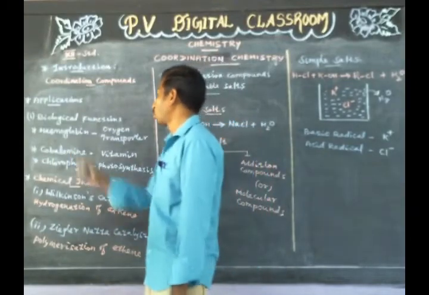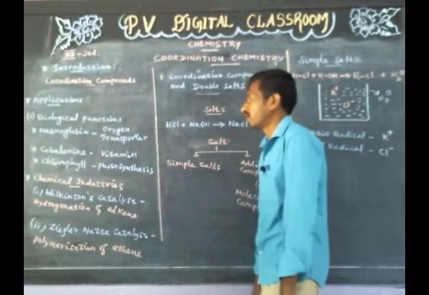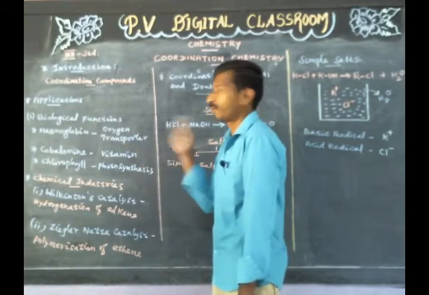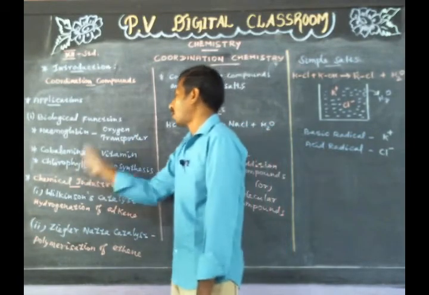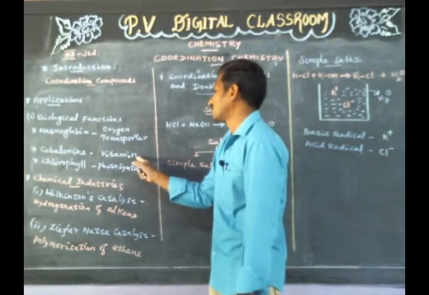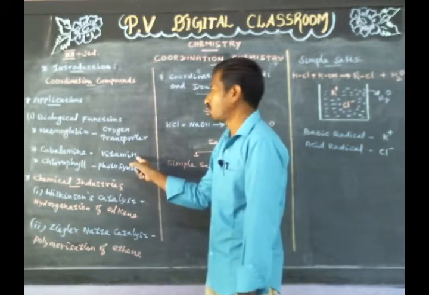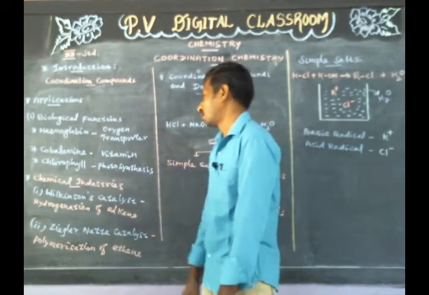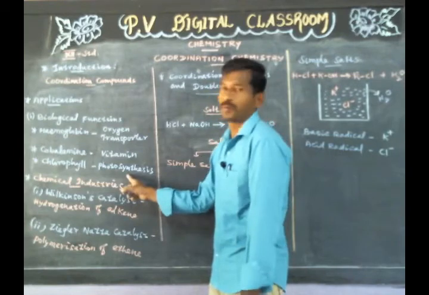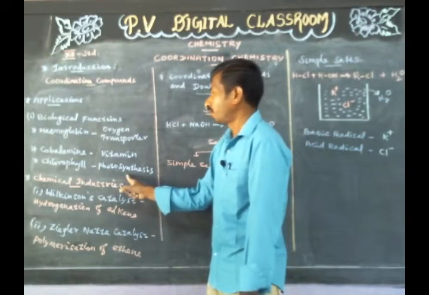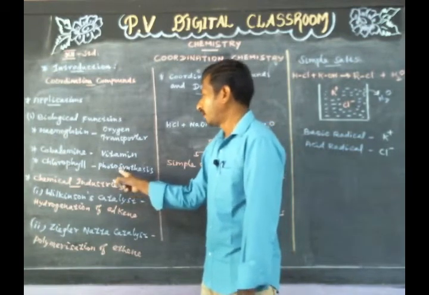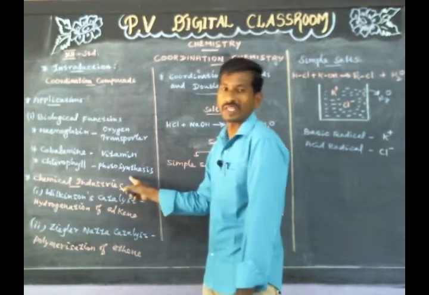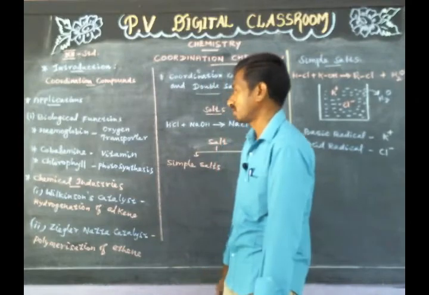Example: hemoglobin. It is a coordination compound of Fe2+ ion. It acts as an oxygen transporter in human beings. Cobalamin. It is an essential vitamin. It is a coordination compound of cobalt. Chlorophyll. It is a coordination compound of magnesium. It is present in plants. It acts as a photosensitizer in photosynthesis.